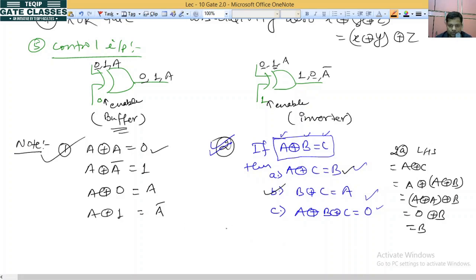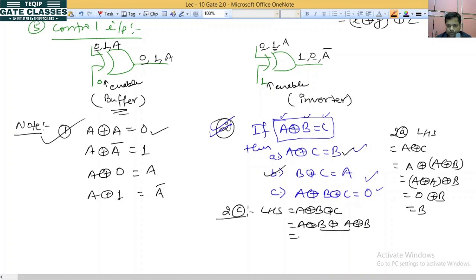Now I am going to prove 2c. So the LHS will be equal to A XOR B XOR C. To prove it, you write C equal to A XOR B, because it is given. Now apply the commutative law here. So it will be A XOR B XOR B, which is 0. So 0 XOR 0 will be 0 only. Okay? So it is also proved.